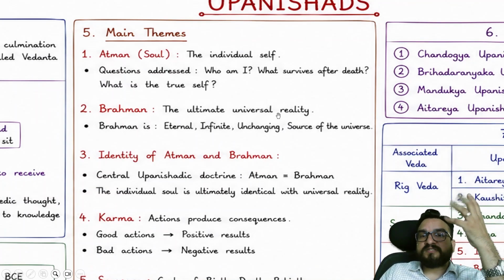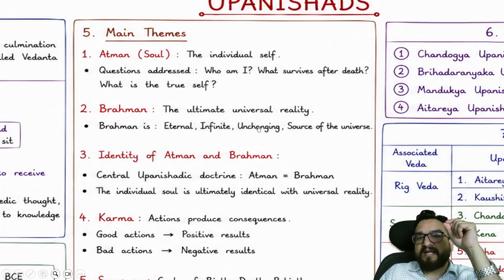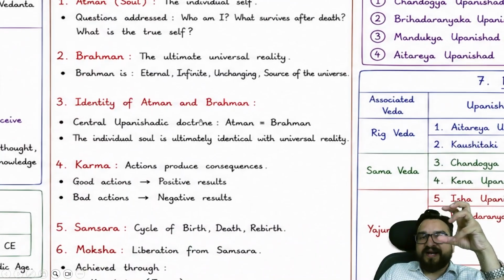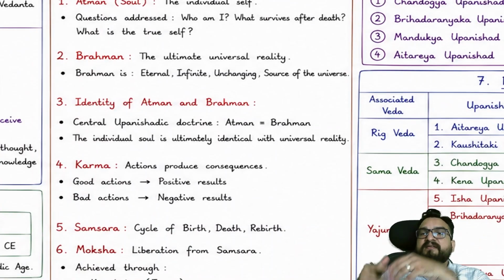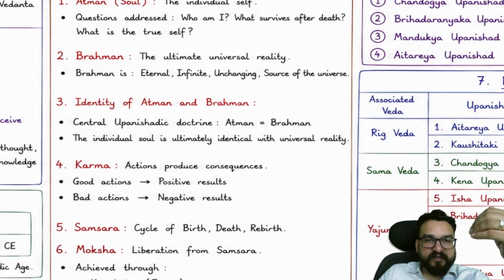Brahman, the ultimate universal reality. Brahman is eternal, infinite, and unchanging, you will be finding. Then the identity of Atma and Brahman. There are debates, and people are debating over here in this story format, you will be finding, right?